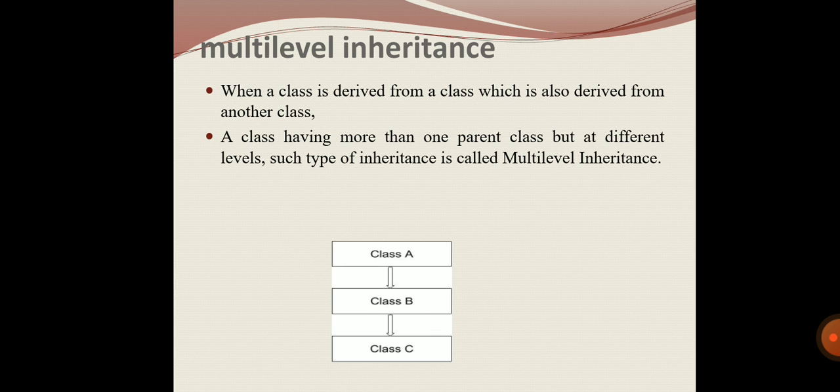Next is multi-level inheritance, where there are levels in the inheritance. Here class B is inherited from class A and class C is inherited from class B. So we can say the class has more than one parent: class C has class B as well as class A as parents. This is what is called multi-level inheritance.